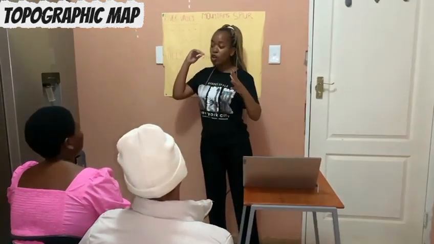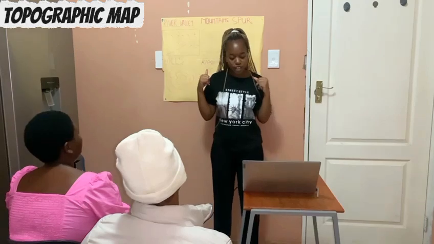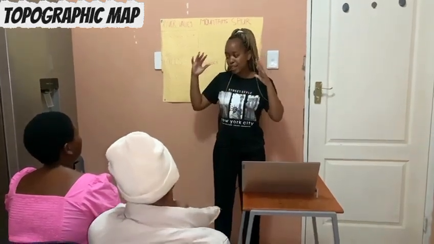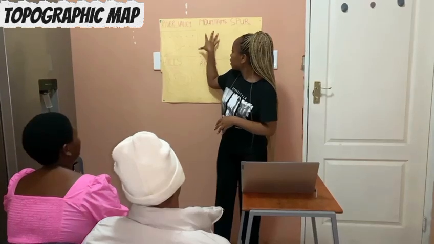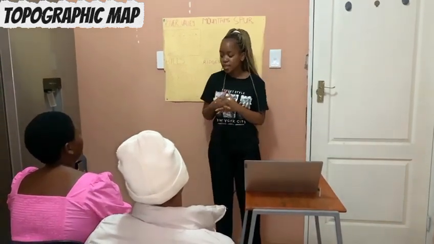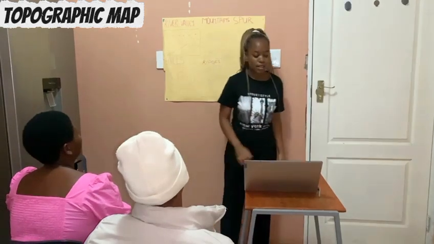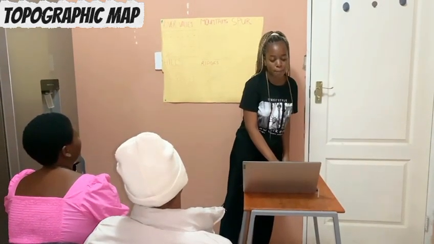They help us see how low or how high the ground is, even though the map is flat. You can see that this is high or this is low. Okay, now we move to the first contour pattern.